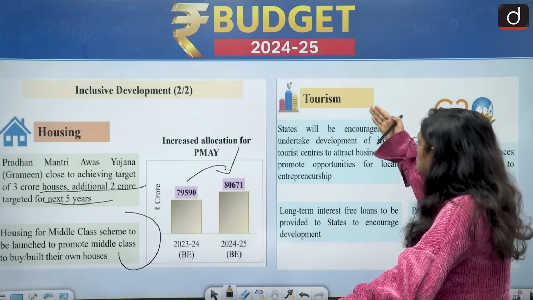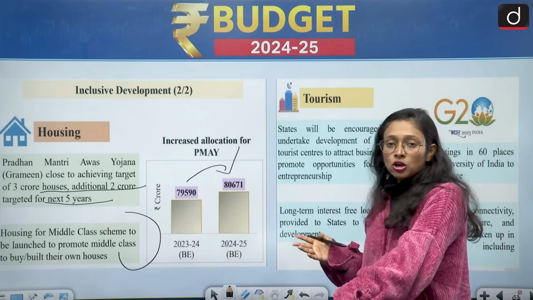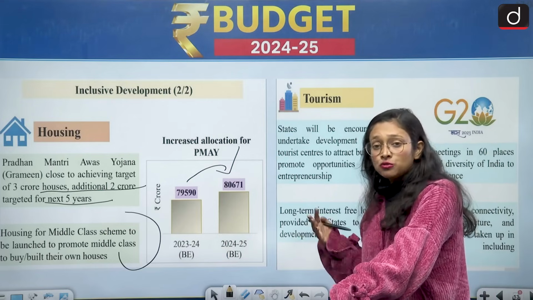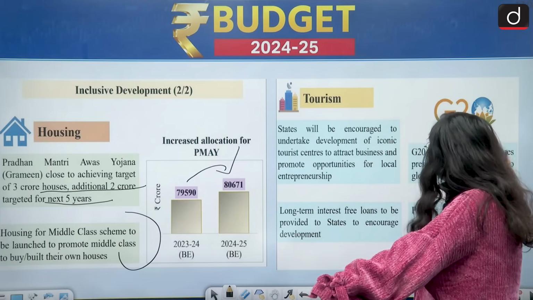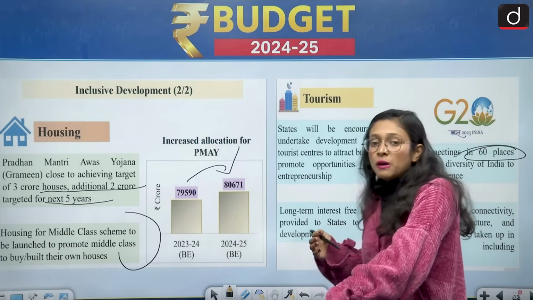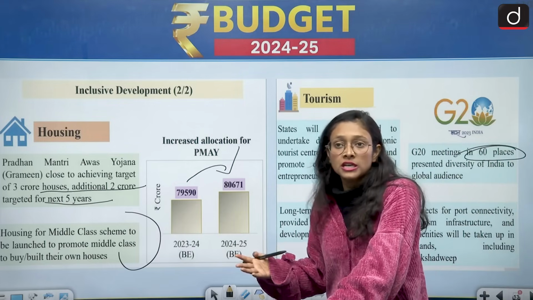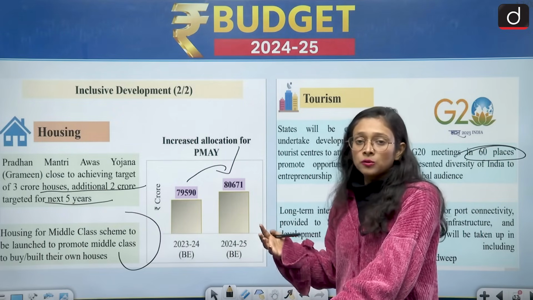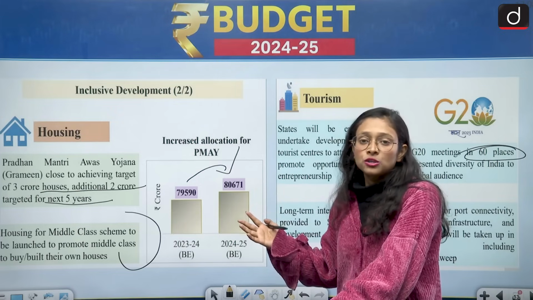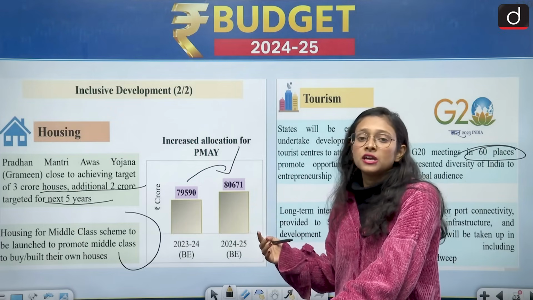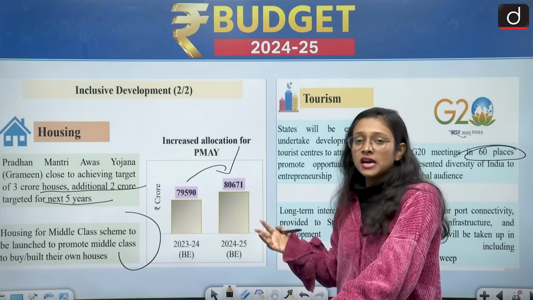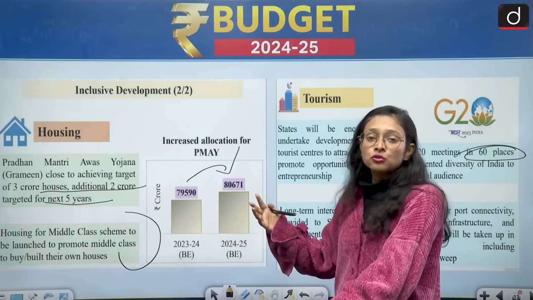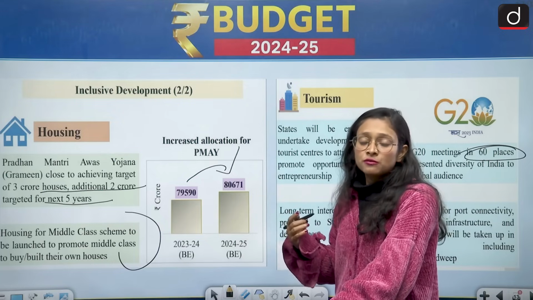Moving to the next, which is tourism. States have earned a lot due to tourism, and because of that we can see its importance in the G20, because during the G20 meetings were held at 60 places in order to mark the tourism sector of India, and to show how vibrant India is in tourism. All these efforts were taken by the government of India to showcase to the world that we are so rich in culture and heritage, and that India is a tourist place. If tourists visit India, the more benefit India will get.